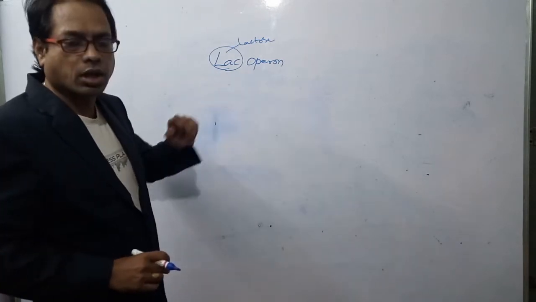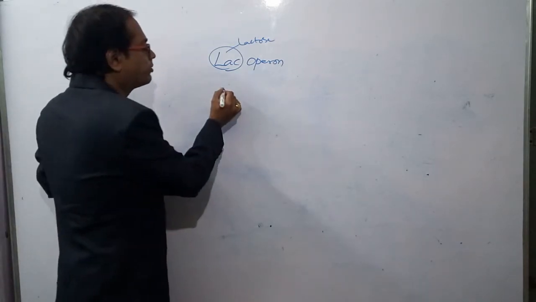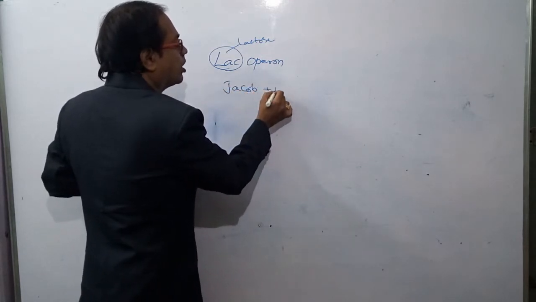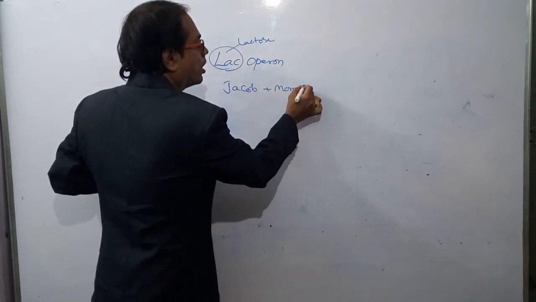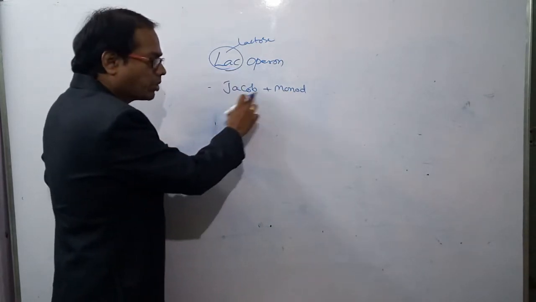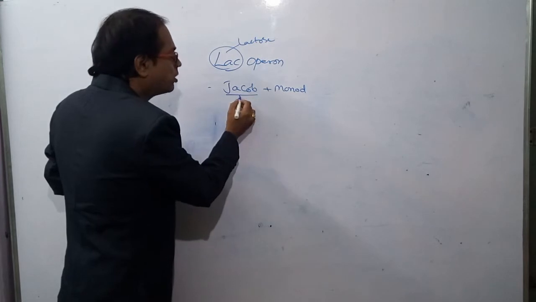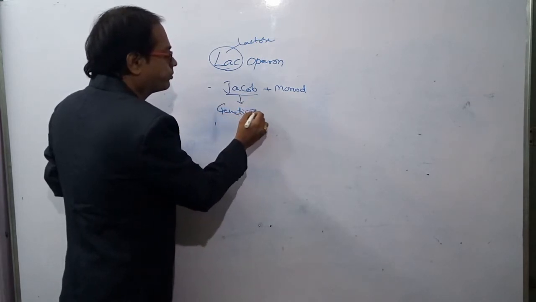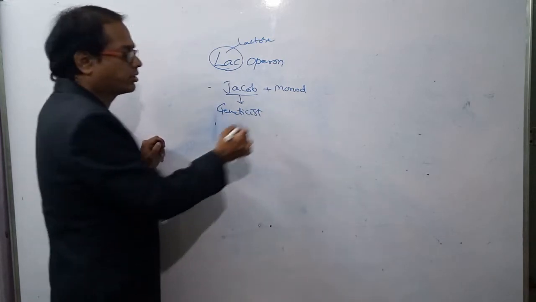This lac operon concept was proposed by Jacob and Monod. Jacob is a geneticist.